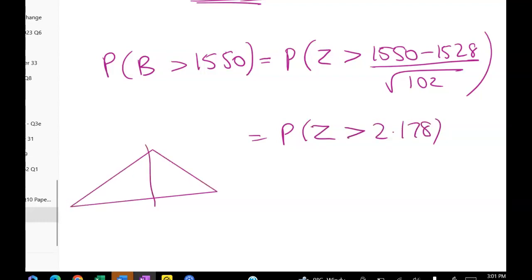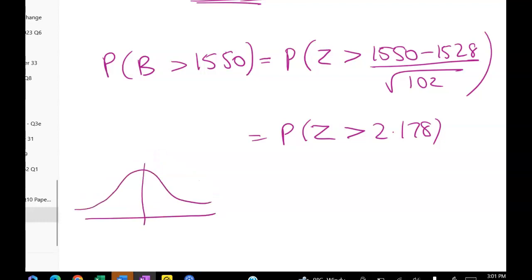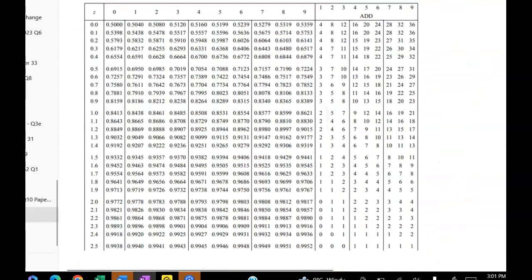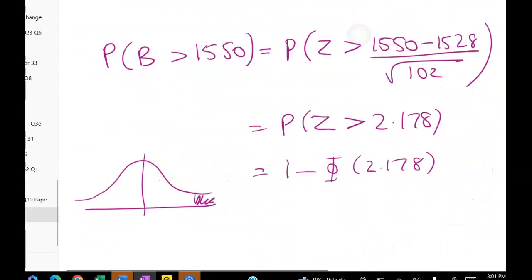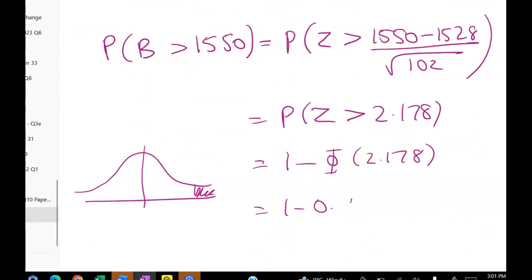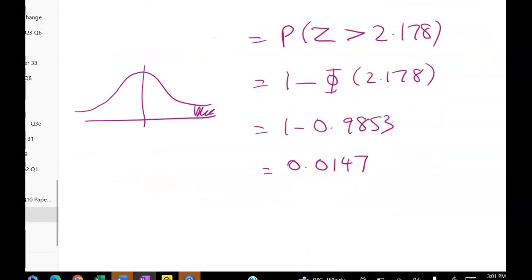Drawing our little picture, we want this little area here, 1 minus phi of 2.178. We go to our normal table. Here's 2.17 and our little add factor. So we've got 0.9853. So 1 minus all of that gives me, happily, the same answer that they've got in the mark schedule, which is 0.0147.